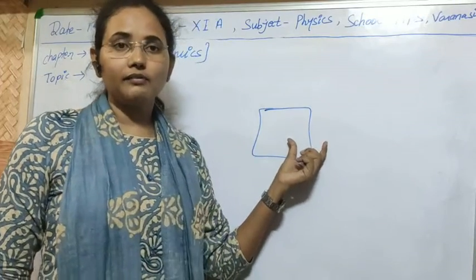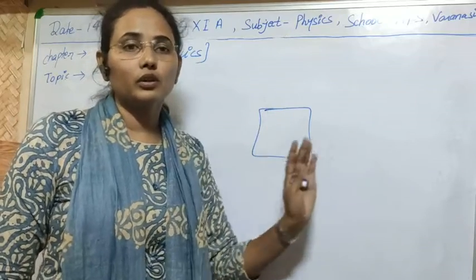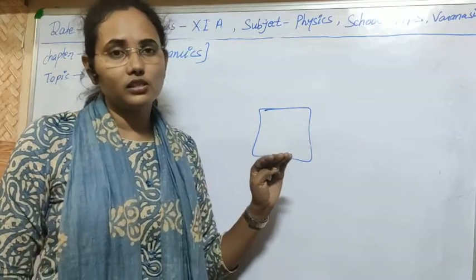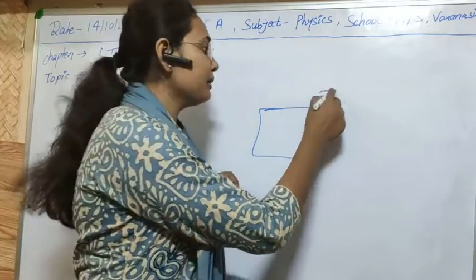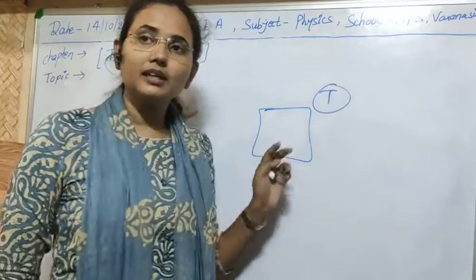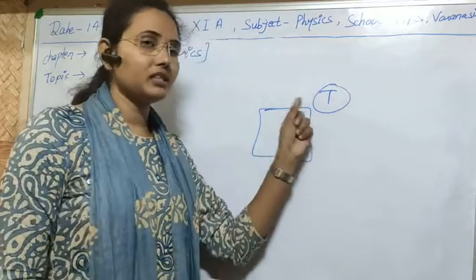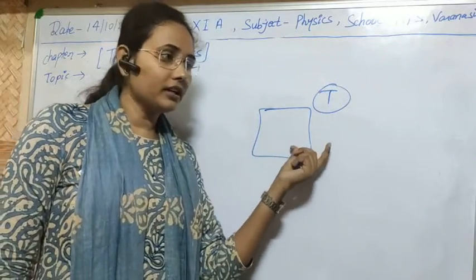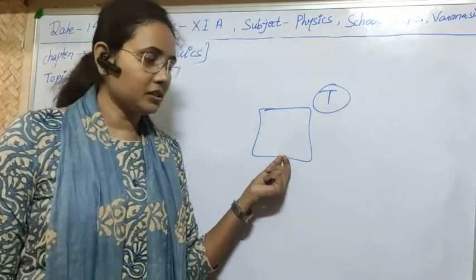As you know, if there is a temperature difference, heat will be transferred from the hotter body to the colder body until the temperature becomes constant. Ultimately the temperature will be constant. So in an isothermal process the temperature is constant, and the exchange of heat energy takes place between the system and the surrounding.